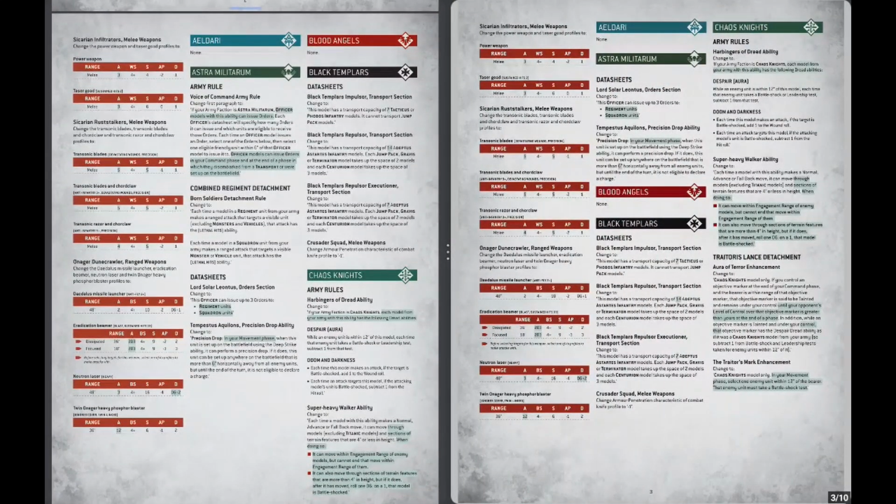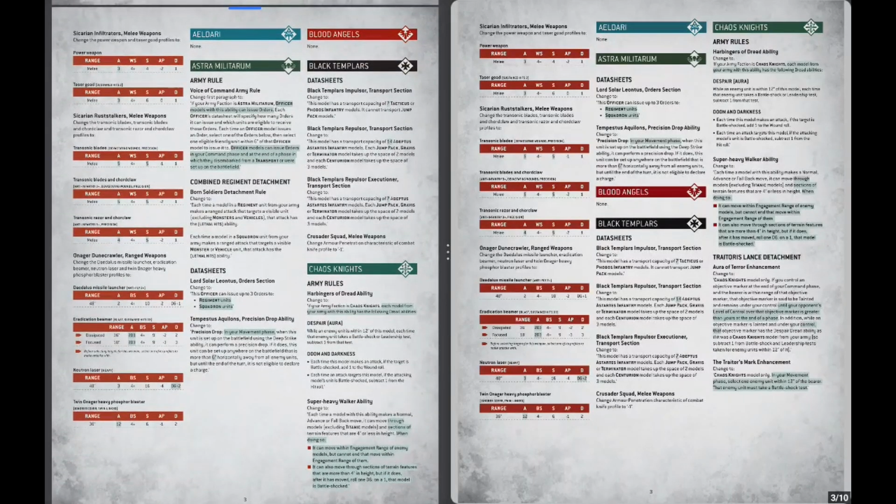See on the right that it's missing, like we saw for 5 February. What has been changed is the part about the Astra Militarum, because the new codex for the Astra Militarum has been released too. But the problem is that they have not deleted all the Astra Militarum part, but only a portion. What remains is the datasheet part, which is the same. The part about the Combined Regiment detachment and the Voice of Command army rules has been completely removed. And there's also been a readjustment of all the other things.